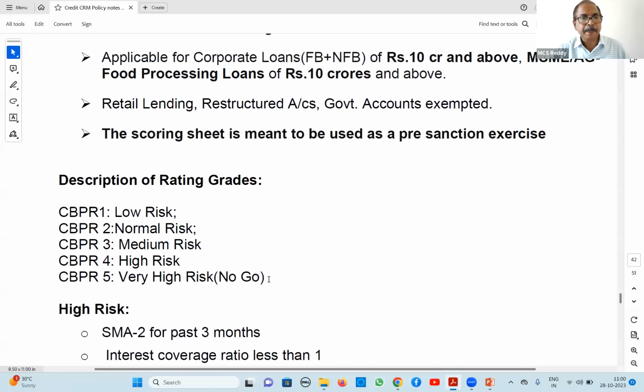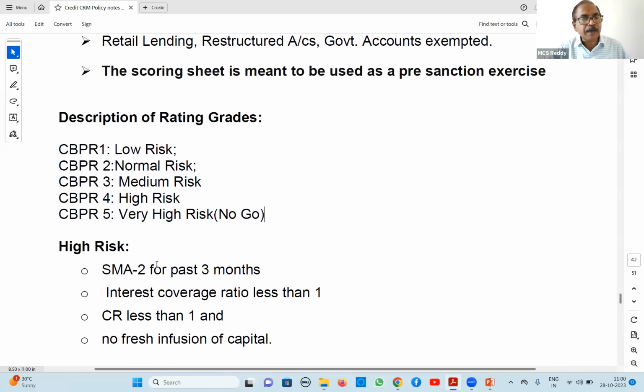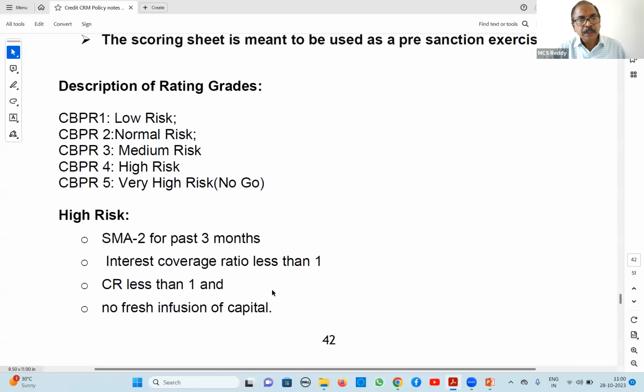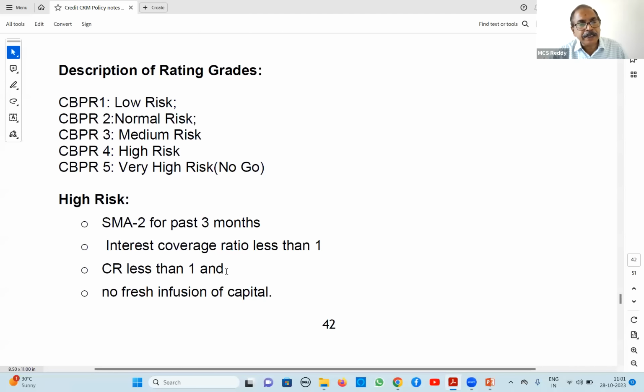No-go rating. Right? The parameters for high risk, whatever they are: SMA 2 for the past 3 months; interest coverage ratio less than 1, that means surplus profits divided by interest is less than 1; current ratio less than 1; no fresh infusion of capital. So these are all the guidelines for classifying as high risk.